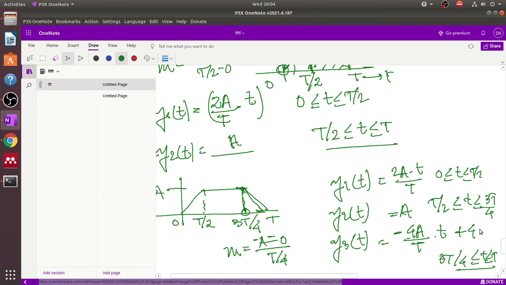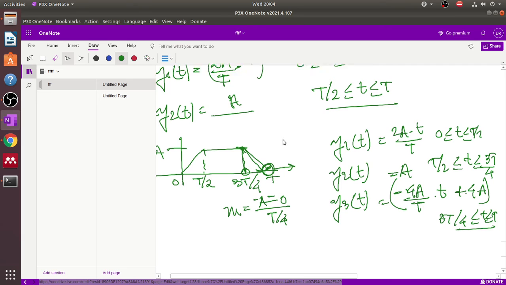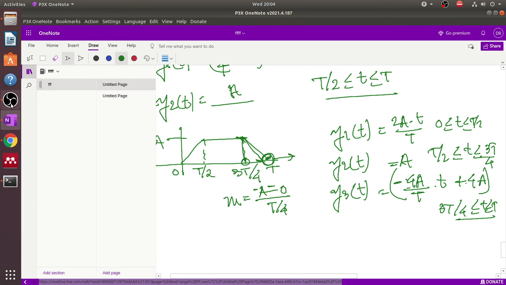So we add up extra amplitude with this signal, that is plus 4a. Now when we put the value of t, t cancels out, minus 4a plus 4a, that is the value reached to 0. So this is very important. Okay, this is the signal analysis for this signal.